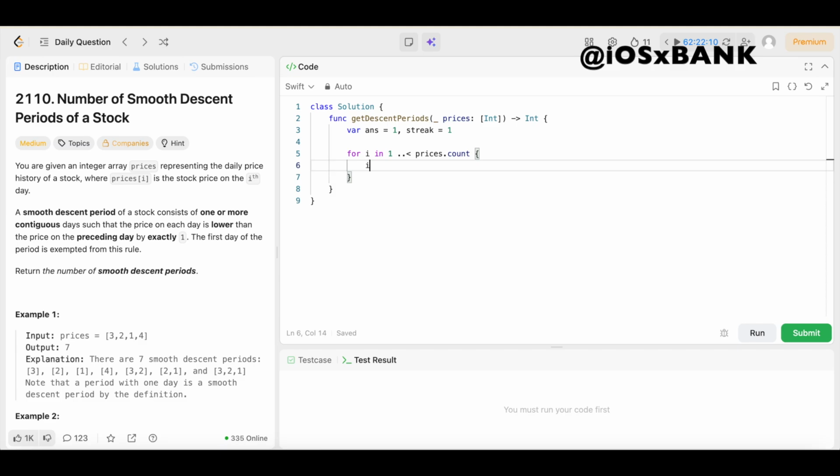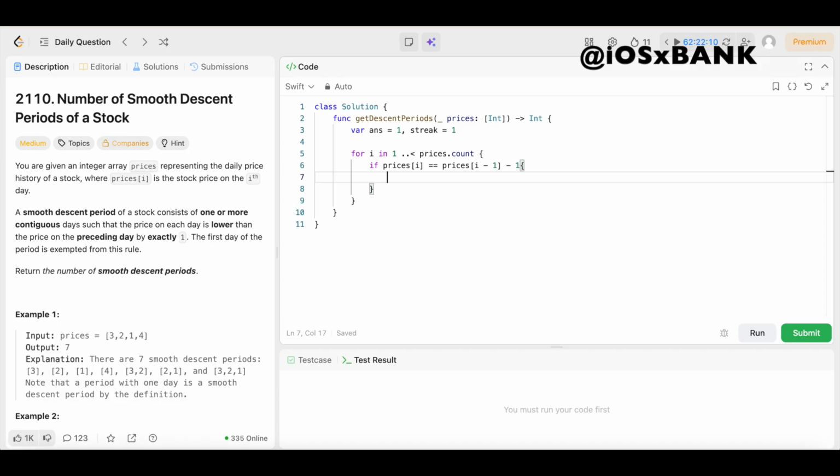So we're going to say if prices[i] equals prices[i - 1], and come outside of the square bracket and we're going to say minus 1. Boom, then we're going to open up the brackets and we're going to extend the current descent streak by saying streak += 1.